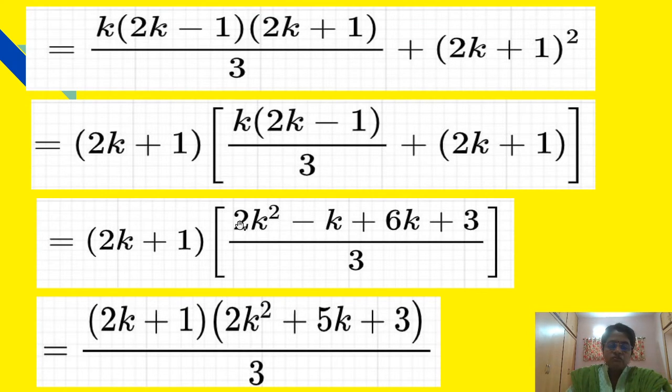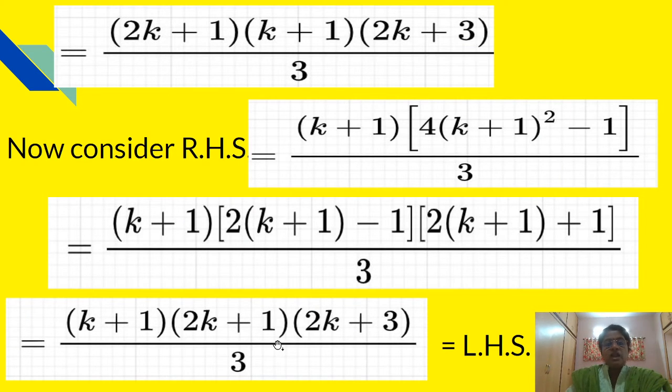Now after the addition and subtraction of terms, here we will get 2k square plus 5k plus 3, and the first term as it is, divided by 3. Now we will factorize this expression 2k square plus 5k plus 3, and we will get the factors here, and therefore the total expression will be (2k plus 1) into (k plus 1) into (2k plus 3) divided by 3.